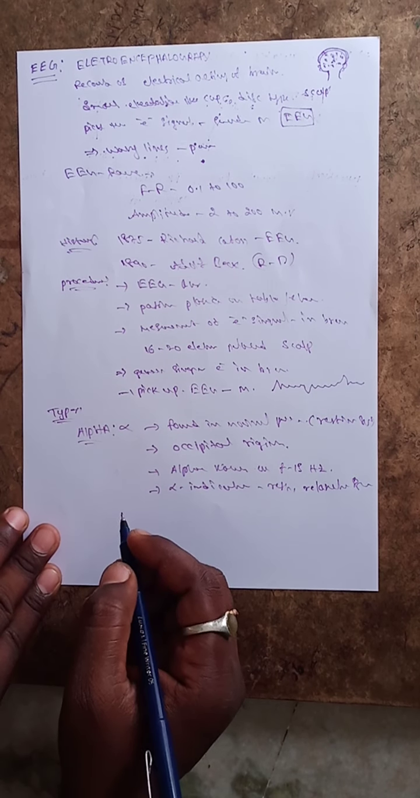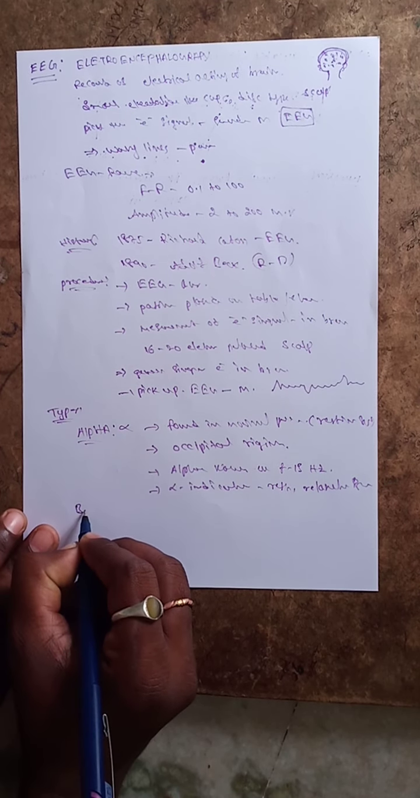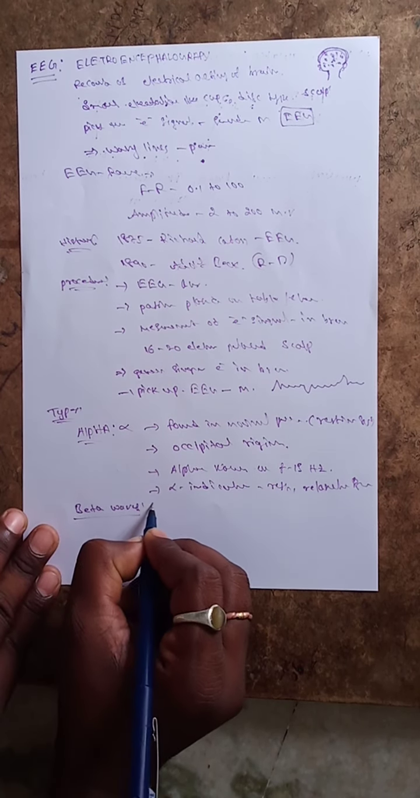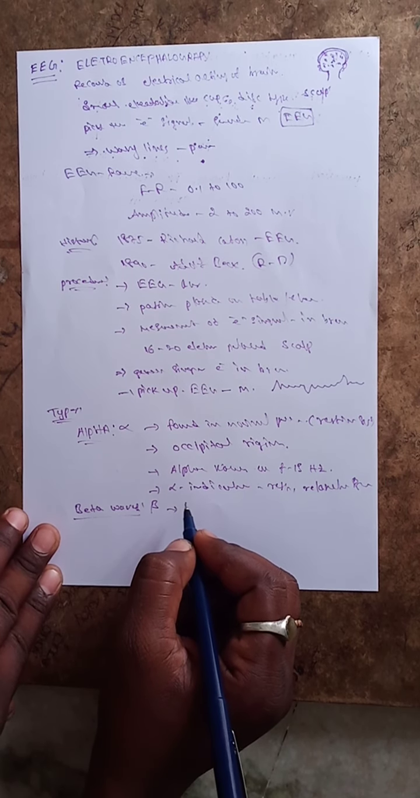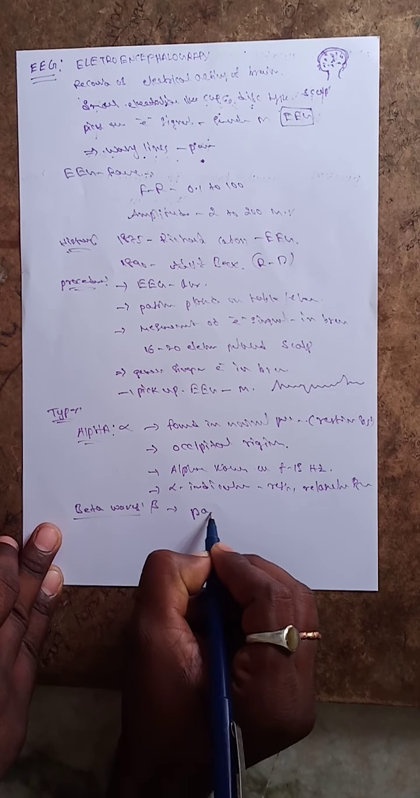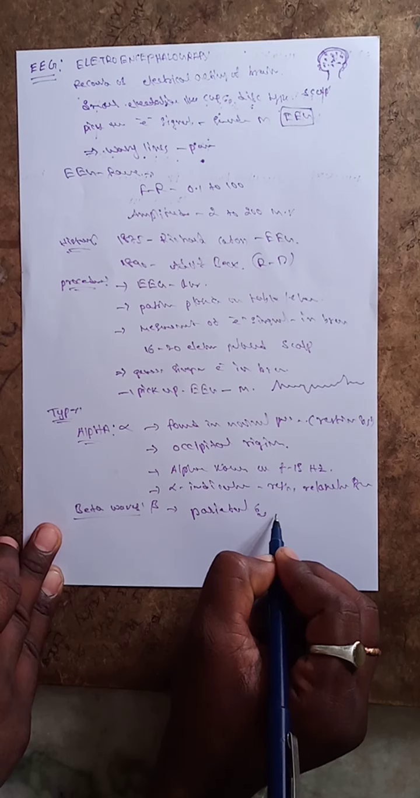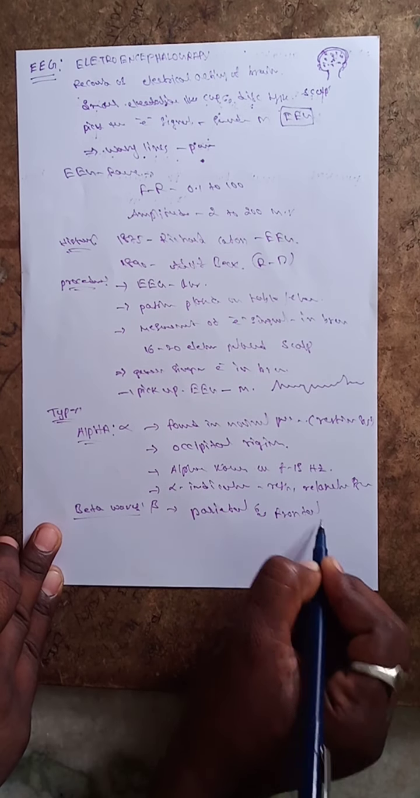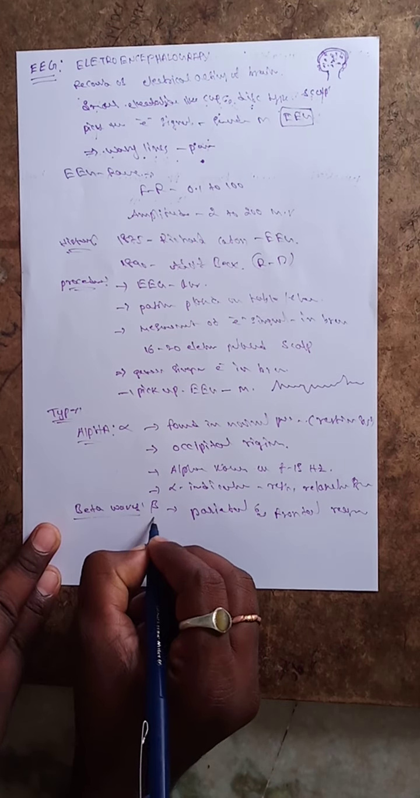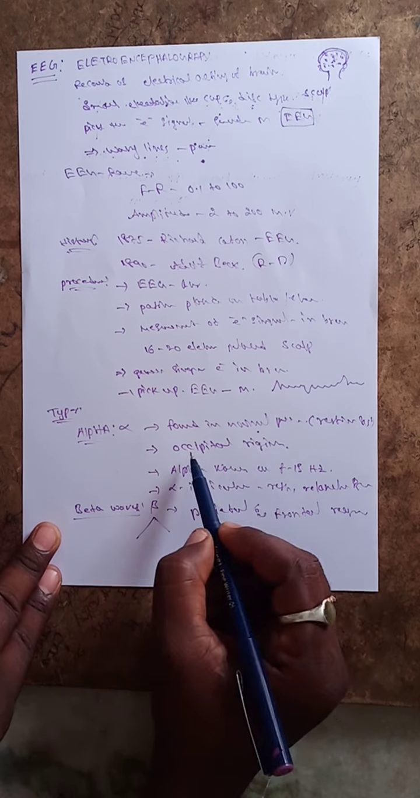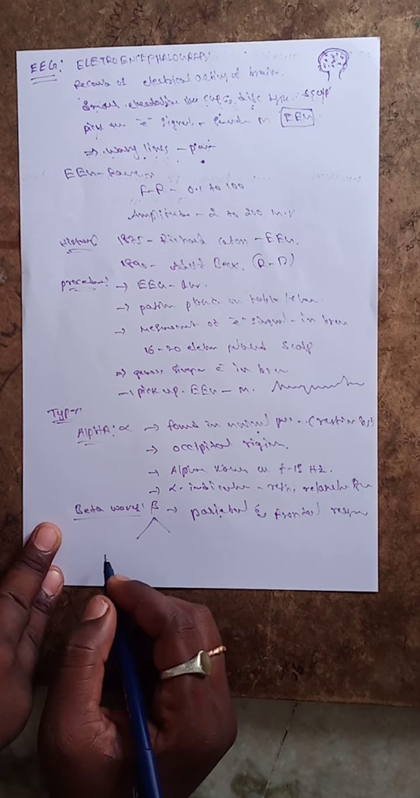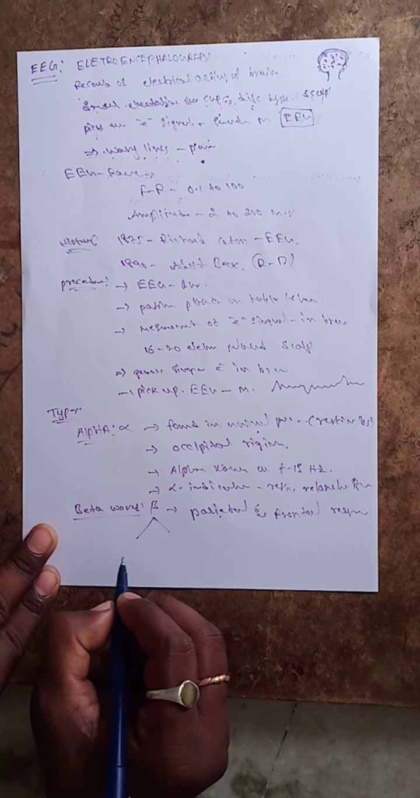The next one is beta waves. This is the symbol of the beta wave. The beta wave is recorded from the parietal and frontal region of the scalp. Alpha waves are identified at the occipital region, while beta waves are identified in two regions, the parietal and frontal regions. The beta waves are divided into 2 types, beta 1 and beta 2.